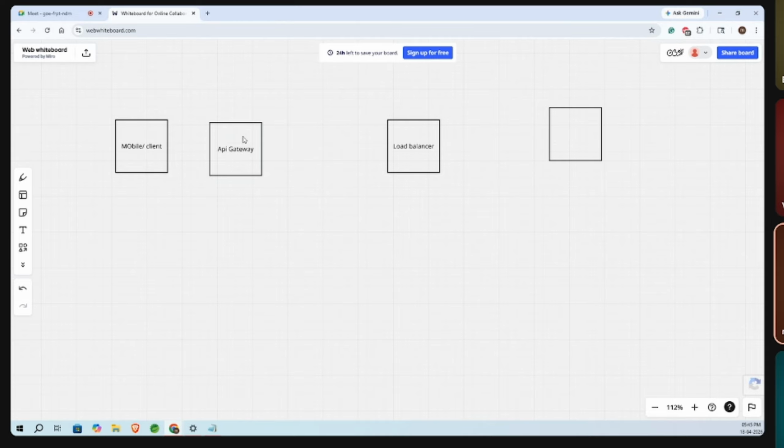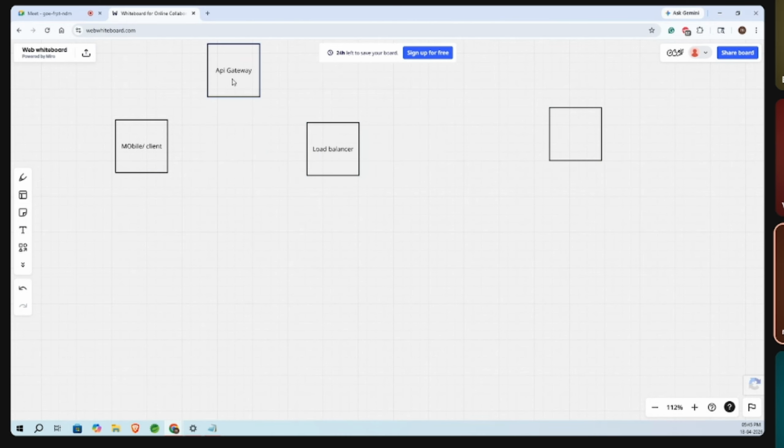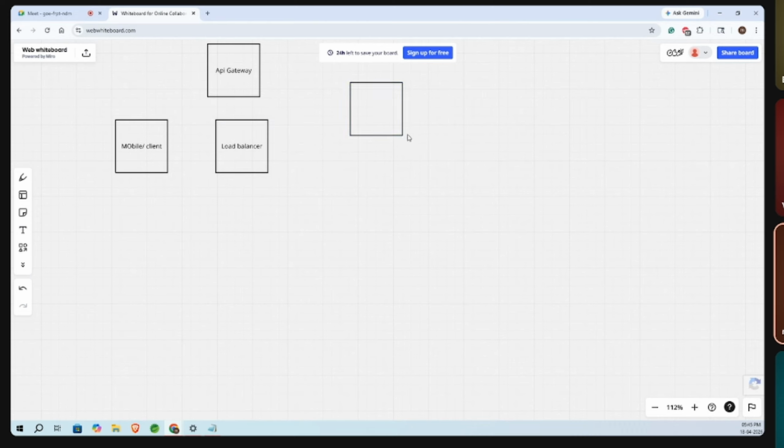So we have used this Google related things, right? That's why I have added API gateway here. If you don't want to mix, we can do that also, because all things we can do in the load balancer itself, like rate limiter, we can apply in the load balancer, and which algorithm, all these things we can use.